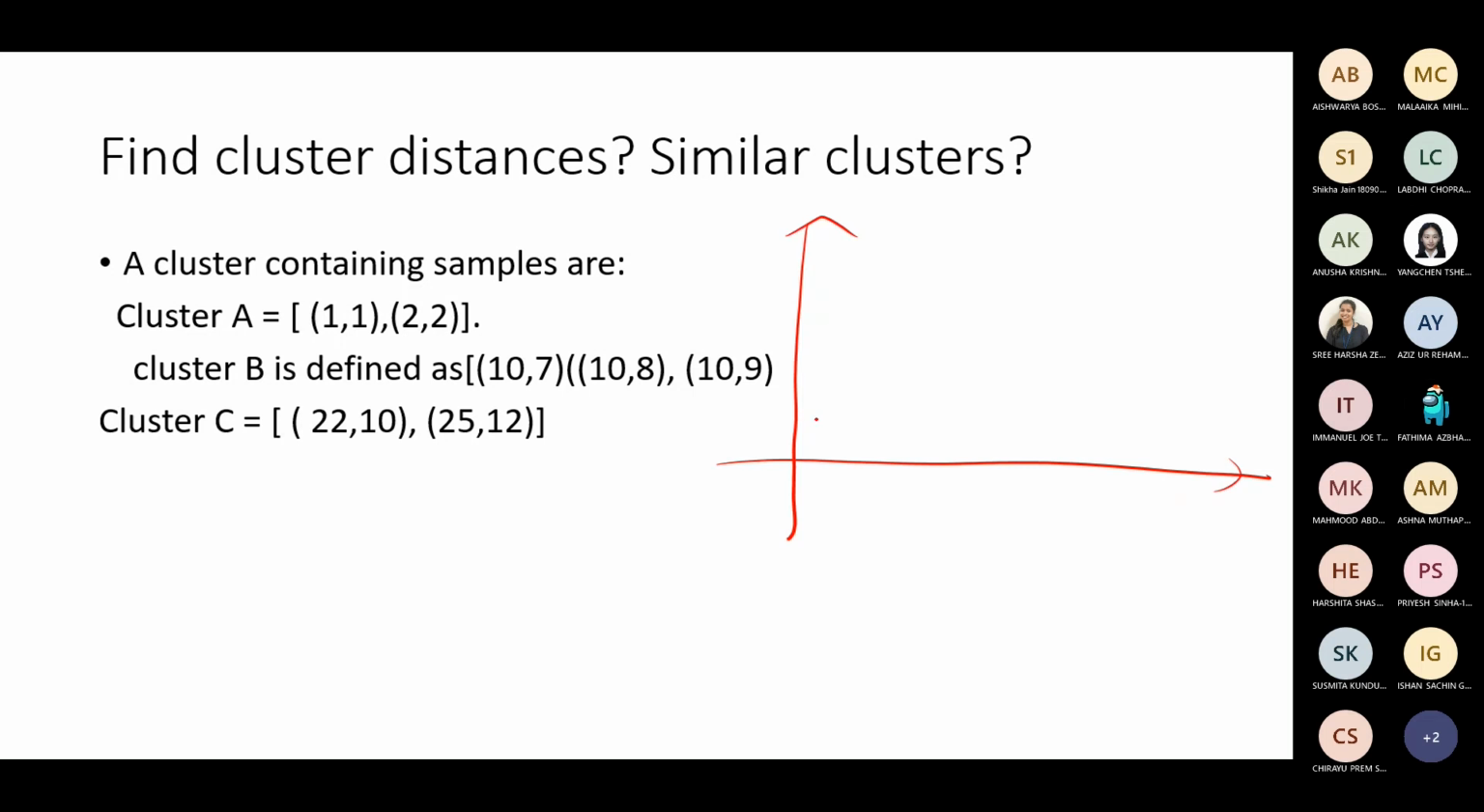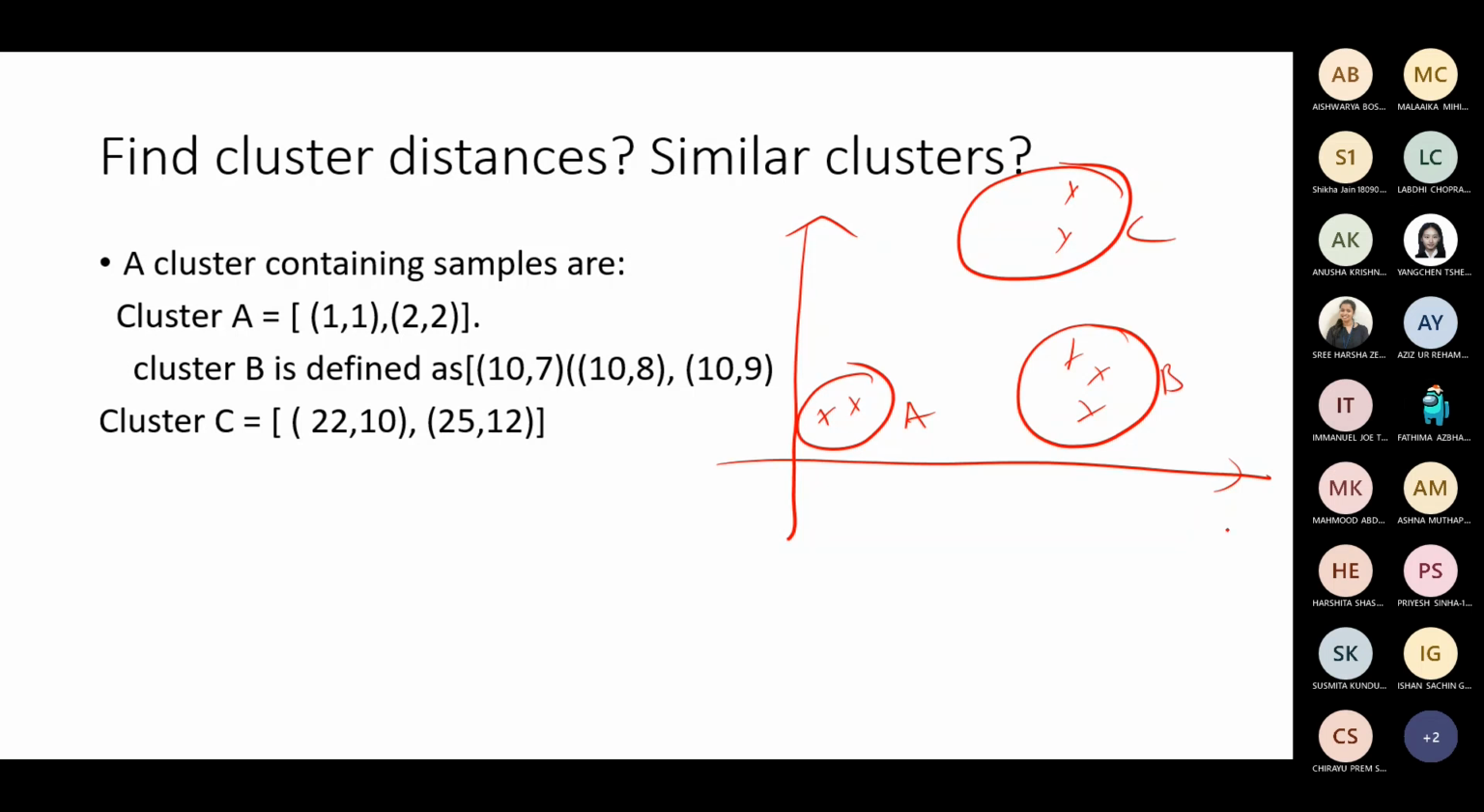You can mark it somewhere. I'm just randomly marking it. There is one cluster somewhere here, and there is some cluster here with 3 samples. And there is one more cluster somewhere here. I'm not very sure of the values, I'm just randomly plotting it. 2 samples. Say there is cluster A, cluster B, and say cluster C. This is the given problem, for example, with respect to certain features.